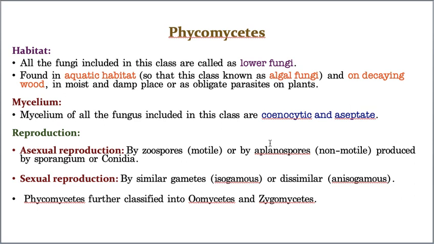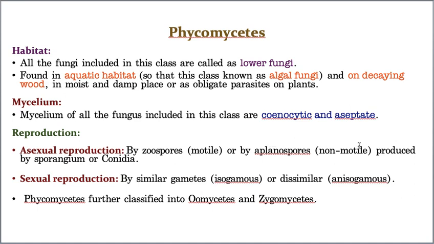And also the spore production includes aplanospores. What is the meaning of aplanospore? The spores which cannot move by themselves. That means they depend upon wind or water or birds or some animals, and then they get transferred from one place to another place. That's why non-motile.